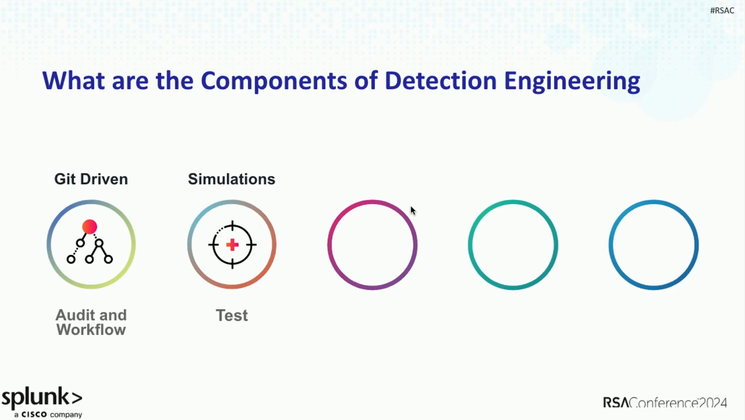Two, simulations. If you're not testing your detections, how do you even know they work? You sometimes don't have to simulate things necessarily. You may have customer data you can test them against, but simulations are probably the easiest way to make sure this detection works against that attack, if you can simulate that attack to begin with, right?